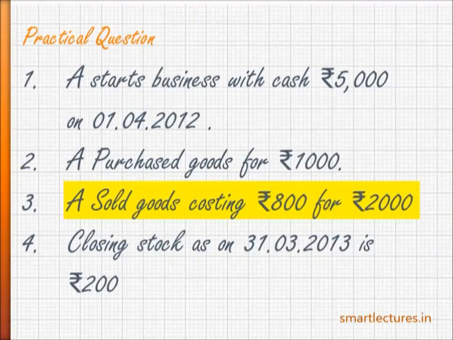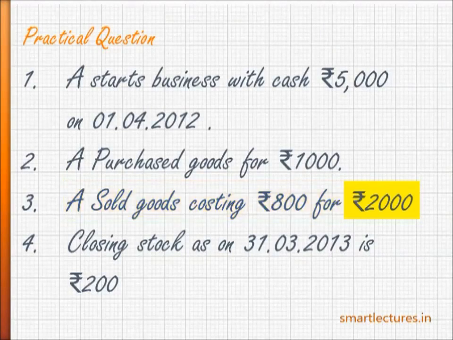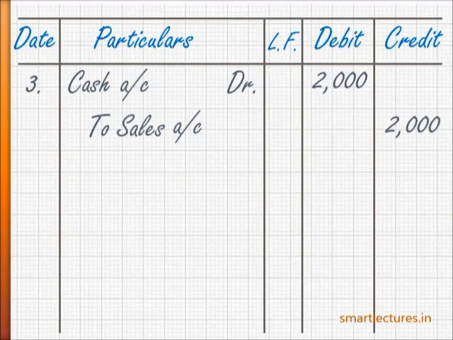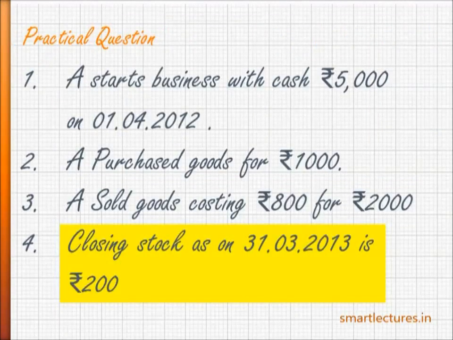And the next transaction is A sold goods costing rupees 800 for rupees 2,000. You know, in journal entries, the cost of the goods is never mentioned. Only the selling price is mentioned, and the selling price of the goods in this transaction is rupees 2,000. So cash account debit to sales account rupees 2,000. Now the closing stock as on 31st March 2013, rupees 200.